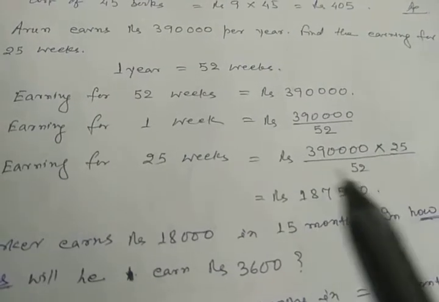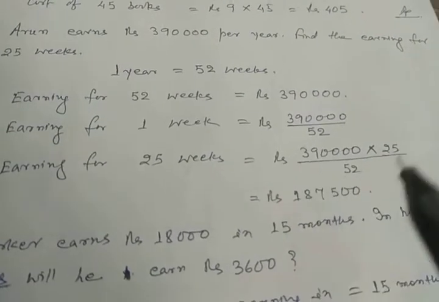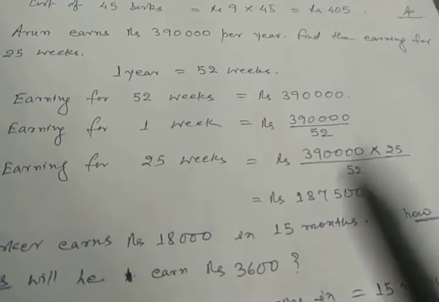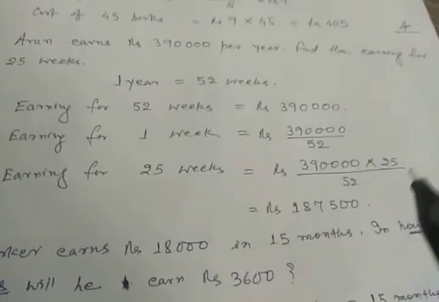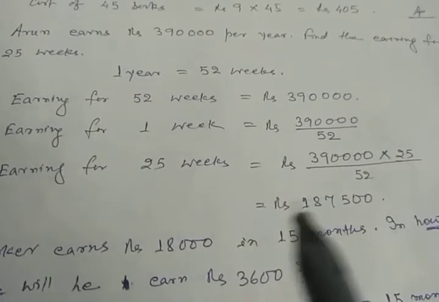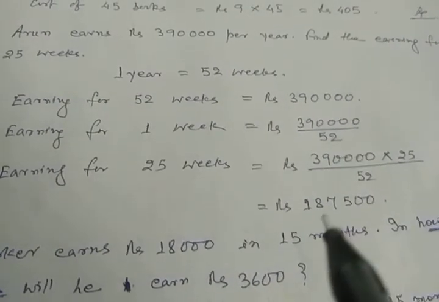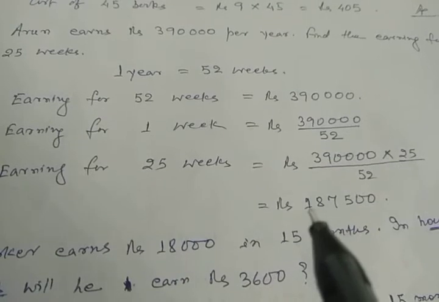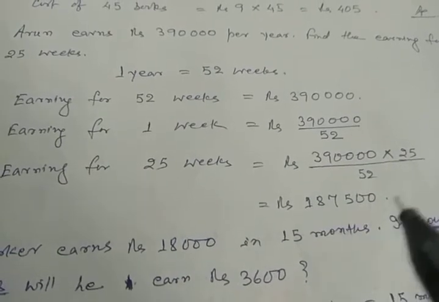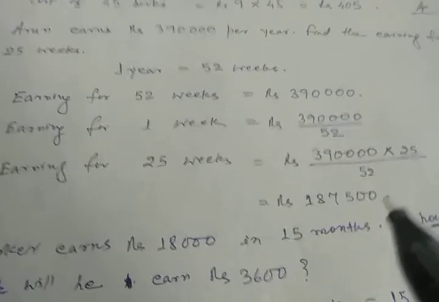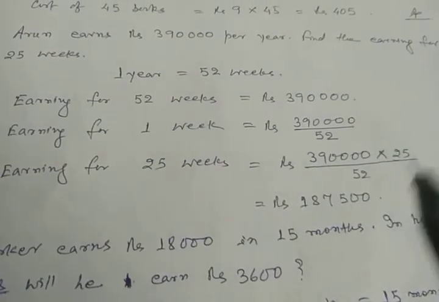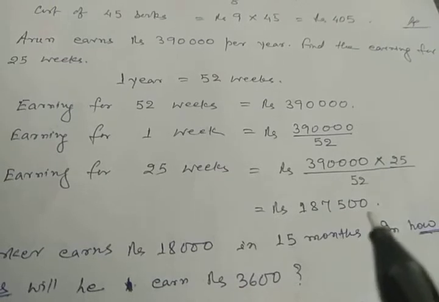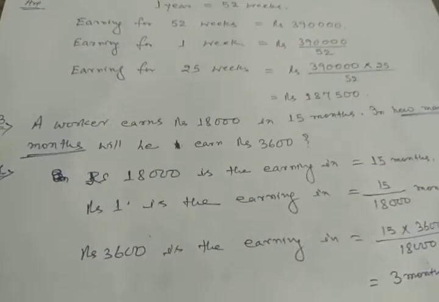If you can simplify these parts, cancelling, multiplying and dividing, your result will come. How much? Just see. 1,87,500. So the earning for 25 weeks will be 1,87,500.